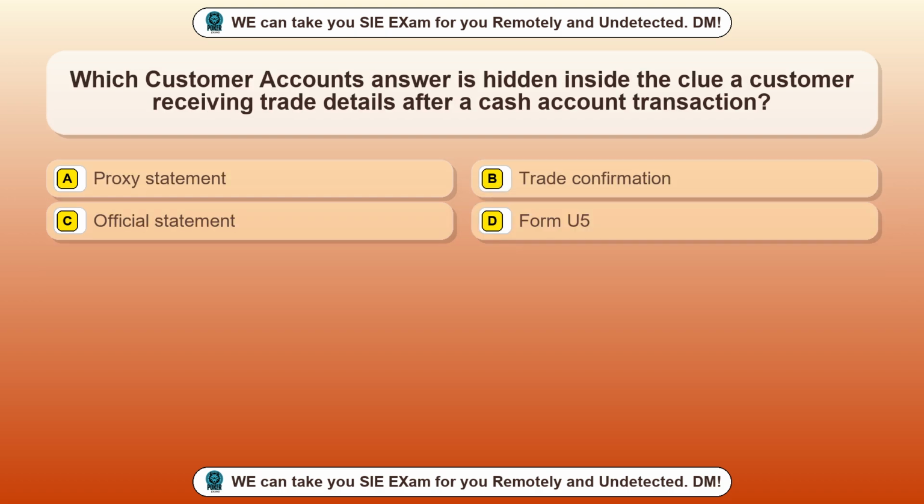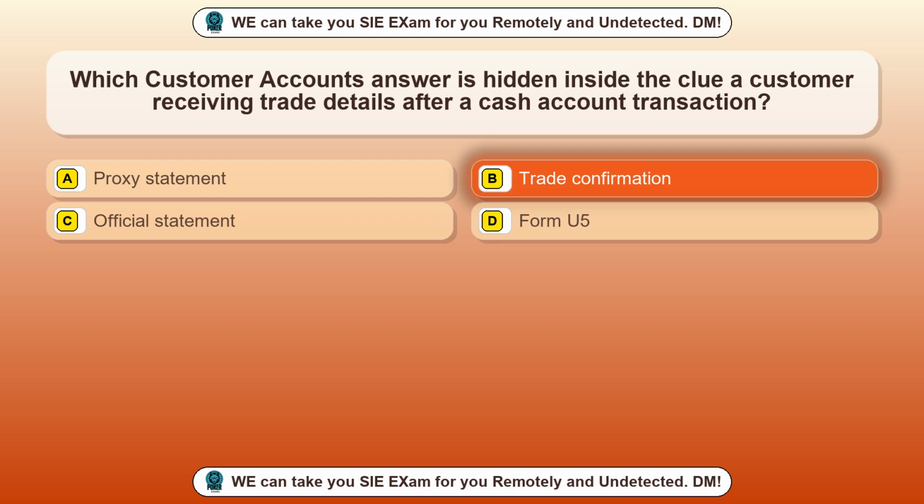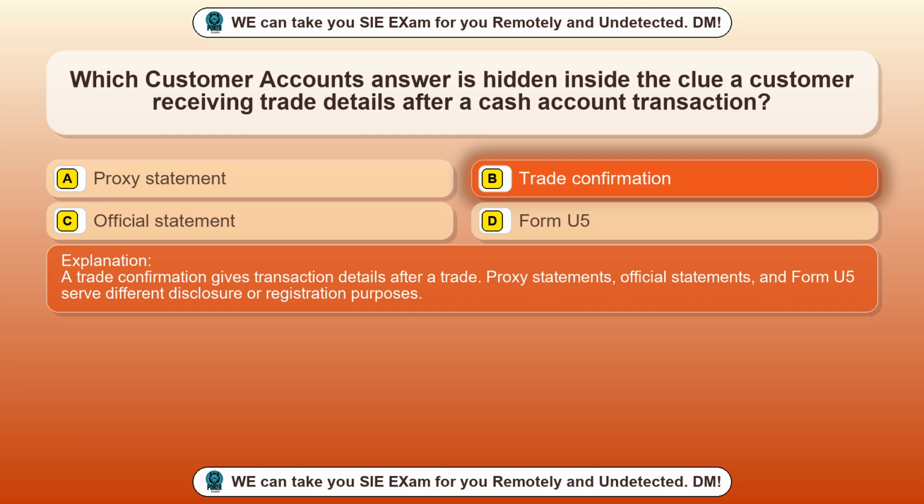Question 20. Which customer accounts answer is hidden inside the clue? A customer receiving trade details after a cash account transaction. Option A, proxy statement. Option B, trade confirmation. Option C, official statement. Option D, Form U5. The correct answer is option B, trade confirmation. A trade confirmation gives transaction details after a trade. Proxy statements, official statements, and Form U5 serve different disclosure or registration purposes.